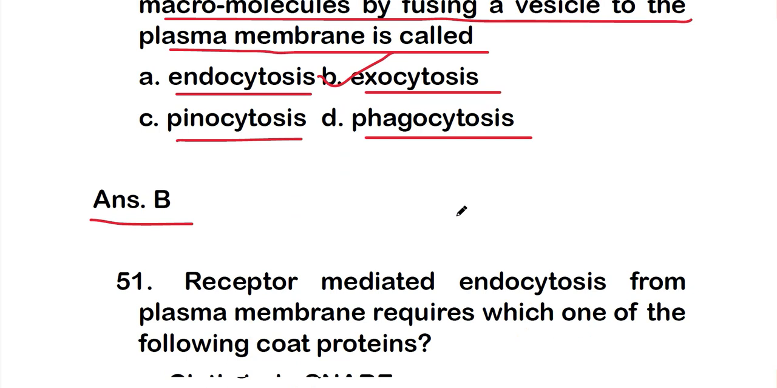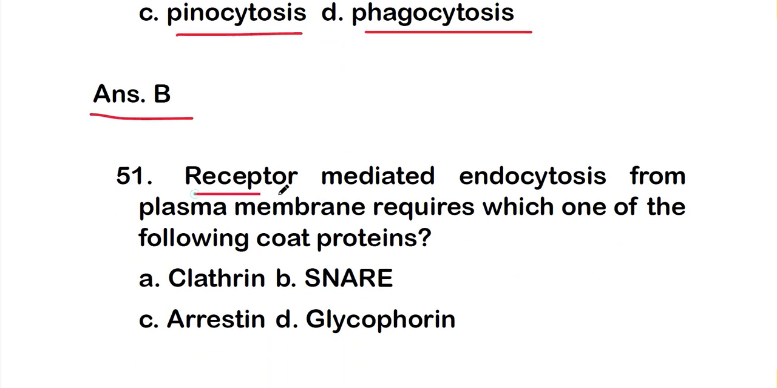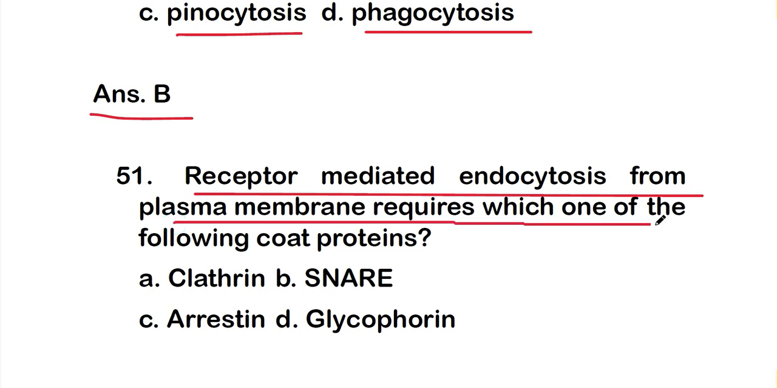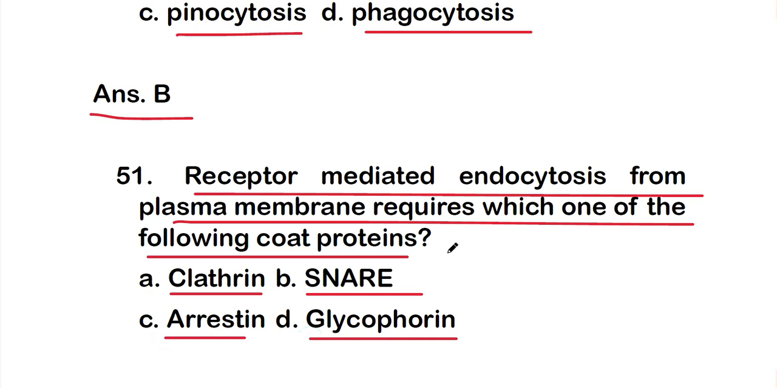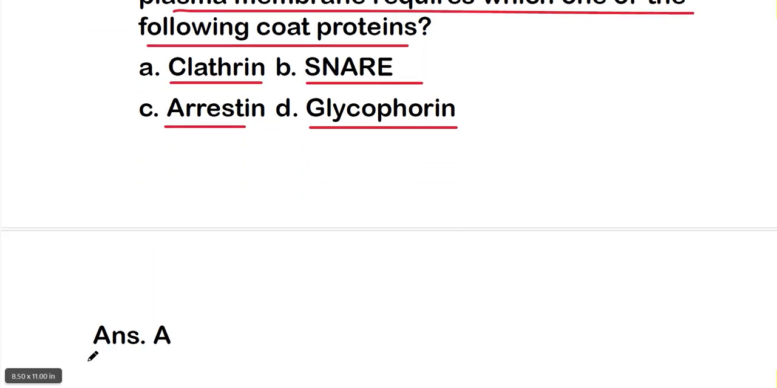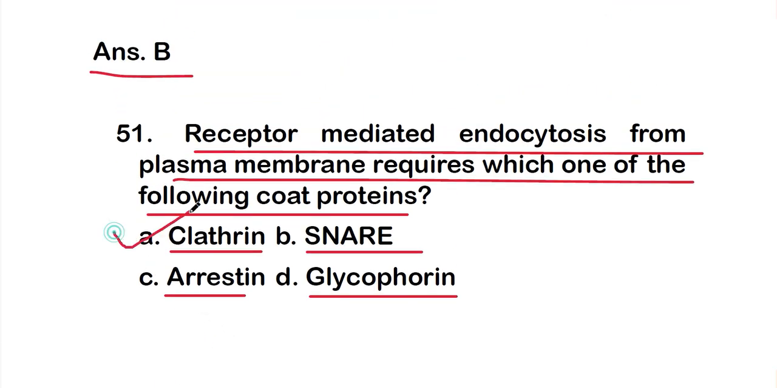Okay, so let's move on to the next question. Receptor mediated endocytosis from the plasma membrane requires which one of the following coat proteins? The options are option A, clathrin; option B, SNARE protein; option C, arrestin; or option D, glycophorin. So the right answer is option A, that is clathrin protein. Clathrin type of protein is required for receptor mediated endocytosis.